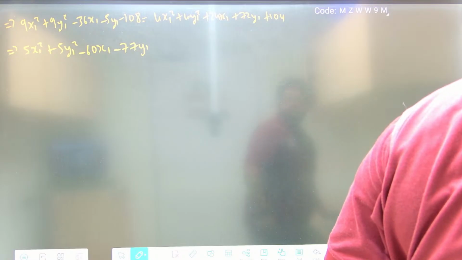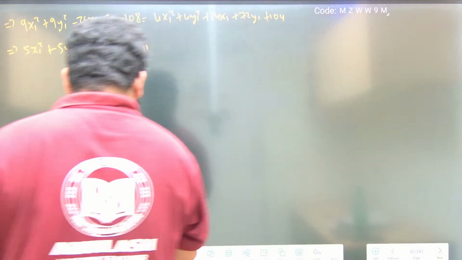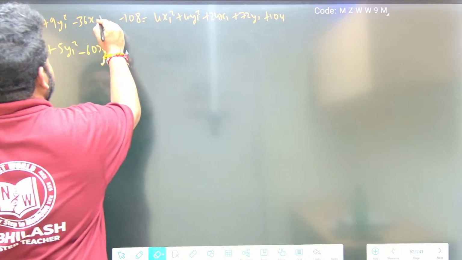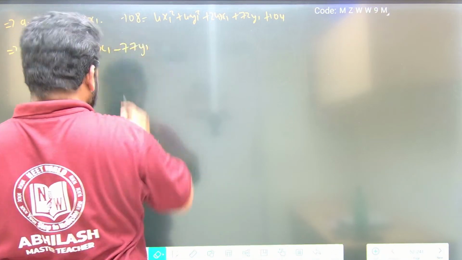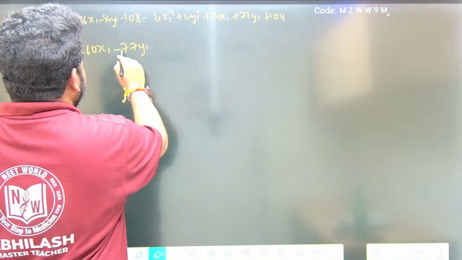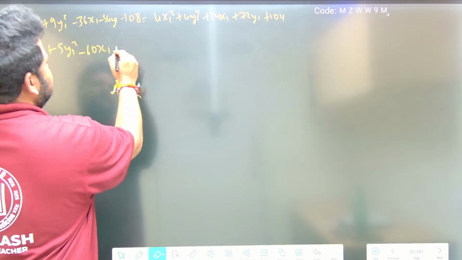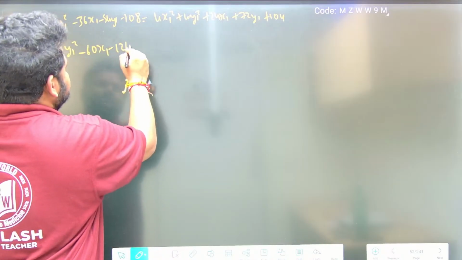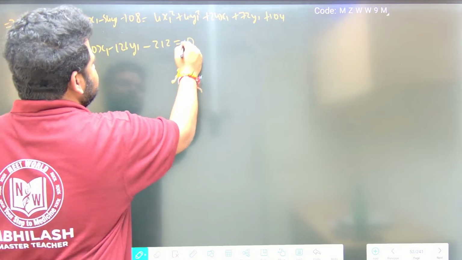Actually, this should be 54y1, minus 54y1. Minus 54 plus 72 gives minus 126, so this will be minus 126 y1. Then 104 minus 212 is equal to 0.